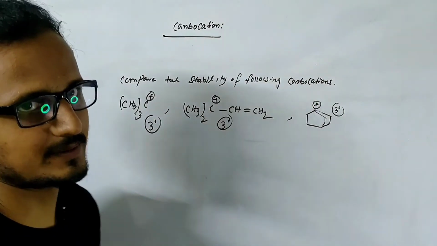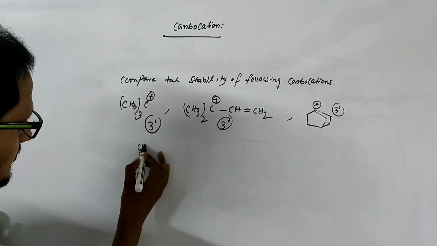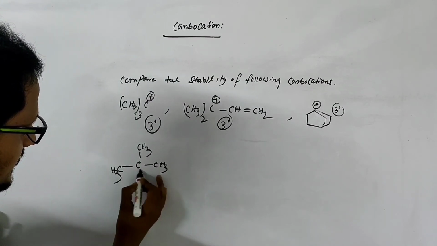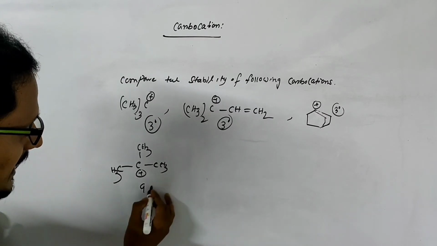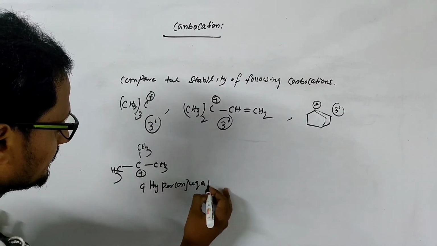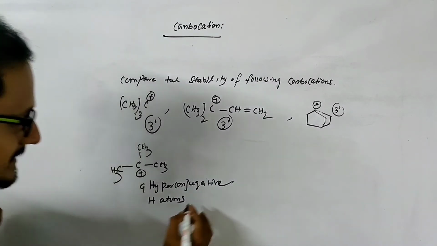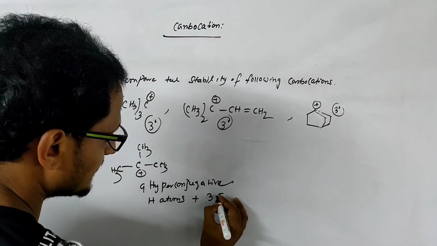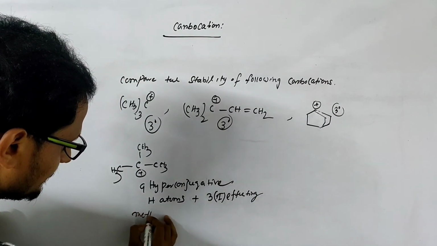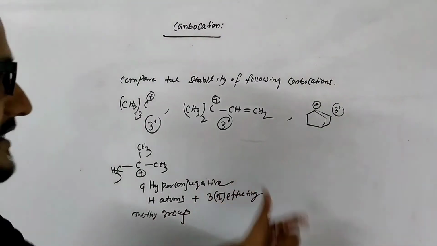Now which carbocation is more stable? Now if you see this carbocation, it has 9 hyperconjugative hydrogen atoms plus 3 plus I effective methyl groups. Okay, it has 3 plus I effective methyl groups.